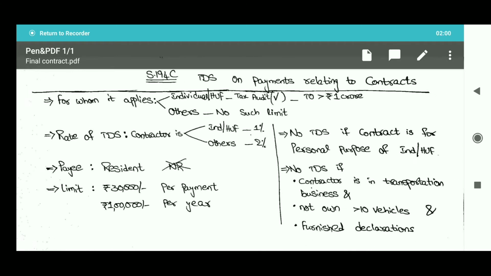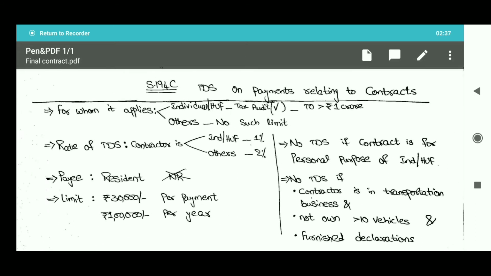Next, coming to the payee. The payee, the person who is receiving the amount, must be a resident. In other words, the payee shall not be a non-resident. Coming to the limit, the limit is 30,000 per payment and 1 lakh per financial year. If the payment made is more than 30,000, TDS shall be applicable, and if the payments made are more than 1 lakh per financial year, TDS shall be applicable.